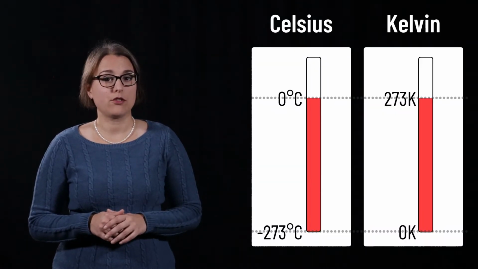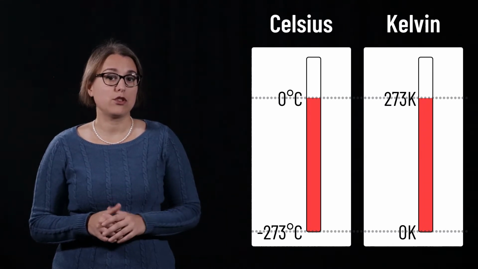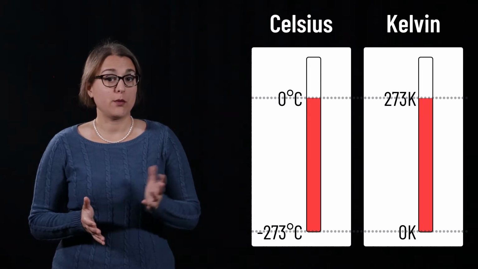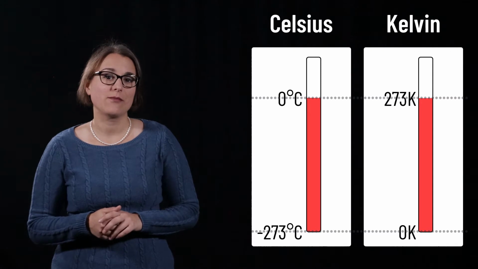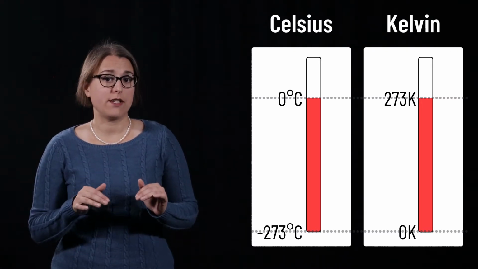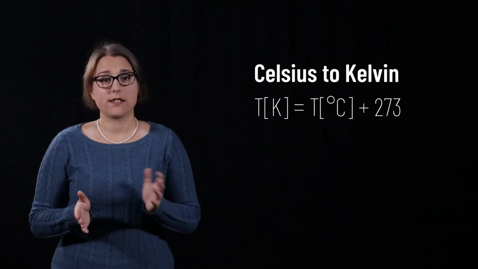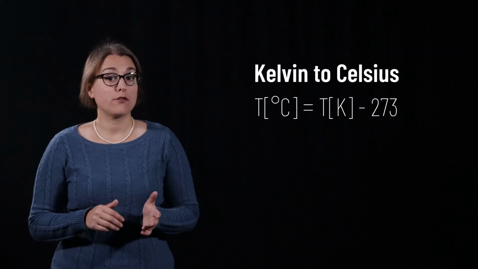The Kelvin temperature scale was developed so that a change of 1 Kelvin is equal to a change of 1 degree Celsius. This makes conversion between Celsius and Kelvin a matter of simply adding and subtracting. 0 Kelvin is equal to negative 273 degrees Celsius. Therefore, to convert from Celsius to Kelvin, simply add 273. To convert from Kelvin to Celsius, subtract 273.